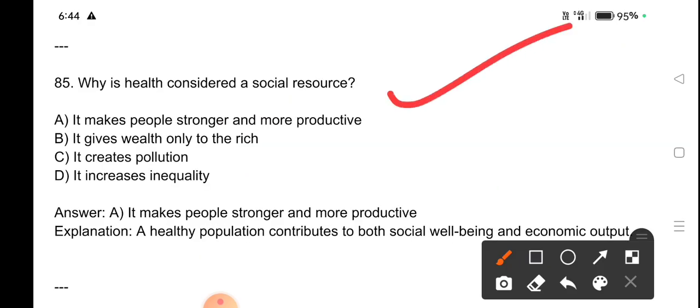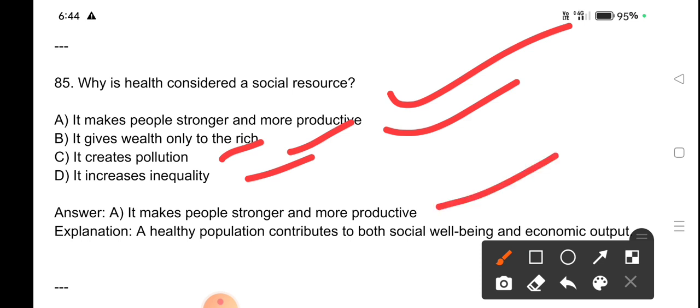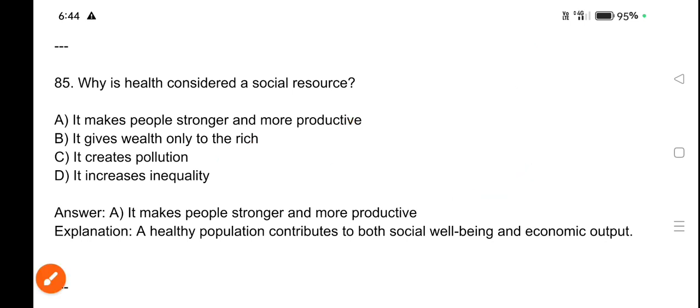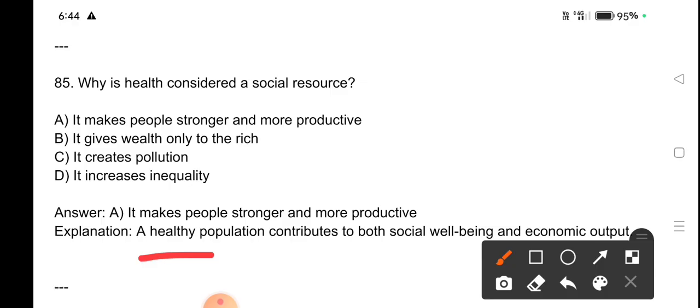Why is health considered a social resource? It makes people stronger and more productive. It gives wealth only to the rich. It creates pollution. It increases inequality. It makes people stronger and more productive. Health is considered a social resource because a healthy population contributes to both social well-being and economic output.